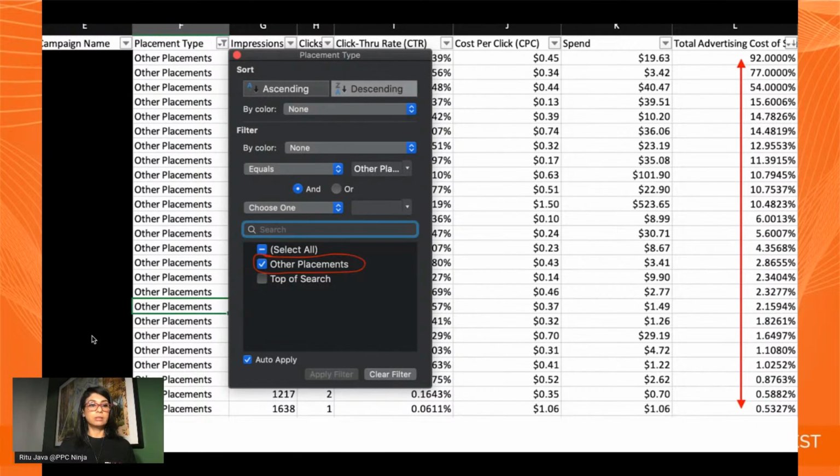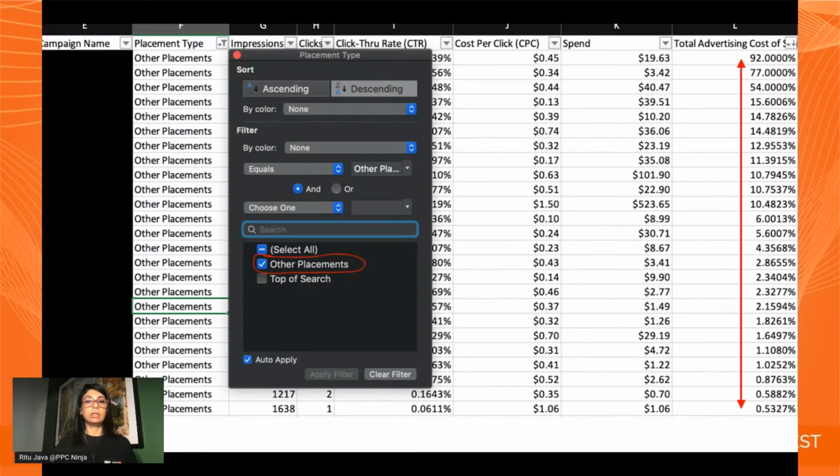So these are the campaigns, right? For each campaign, for other placements, how is the performance? As you can see, there's quite a range. There are some campaigns that are performing at 0.5% ACoS, which is quite good. And then on the other extreme, there is one campaign that is performing at 92% ACoS for that other placement.